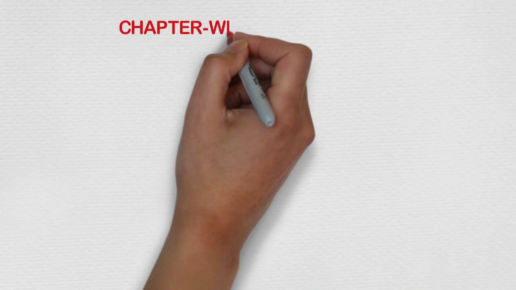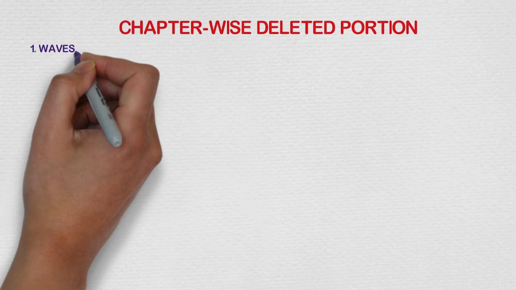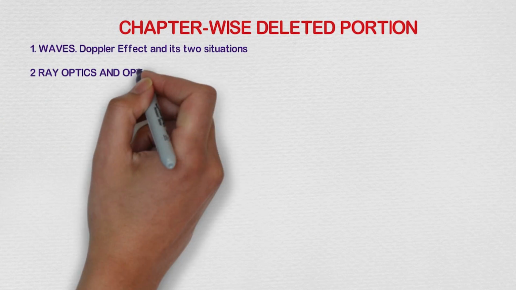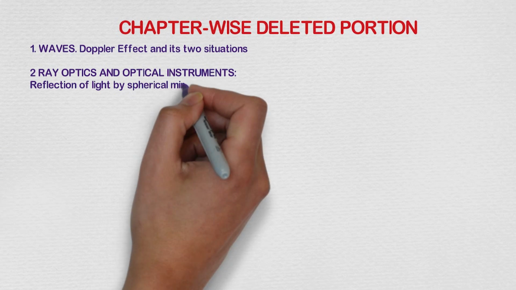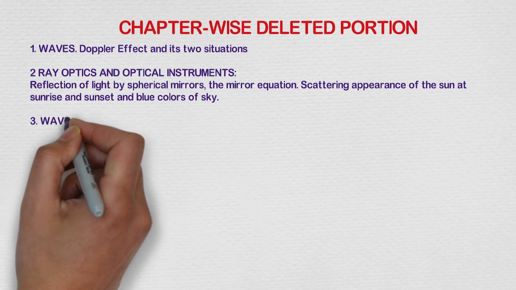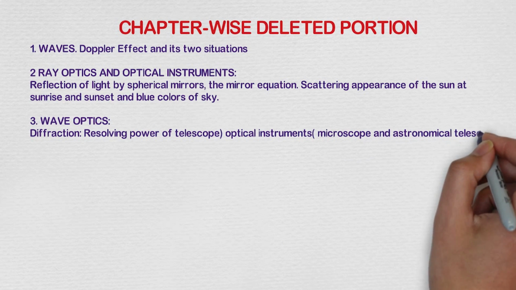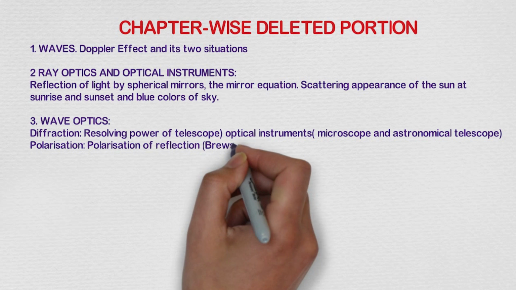Let us put some light on the deleted chapter-wise portion of physics second year. The first chapter is waves, the deleted topic is Doppler effect, and the second chapter is ray optics and optical instruments. The deleted topic is reflection of light in spherical mirror. Third chapter is wave optics. The deleted topic is diffraction and polarization.